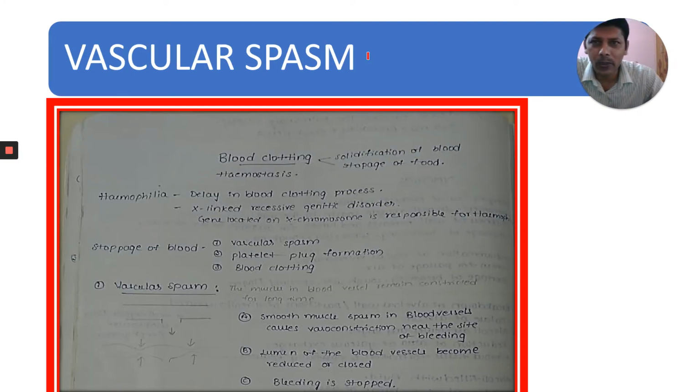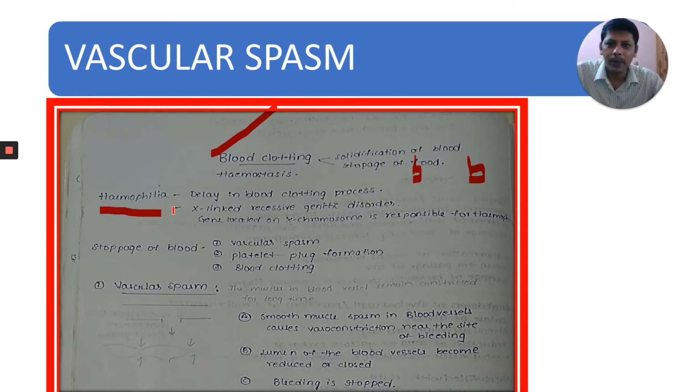And come to the second one. This is the vascular spasm. You can see here, these are the notes you can write down. Blood clotting means solidification of blood and stoppage of blood. It is also called hemostasis. Hemo means blood, stasis means standing. Blood stops bleeding. Blood does not go outside.